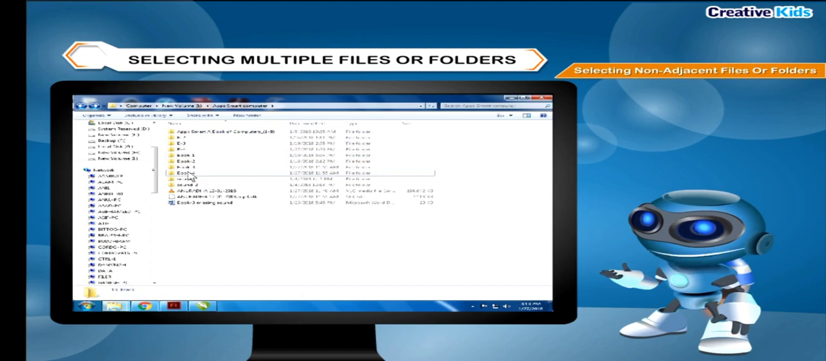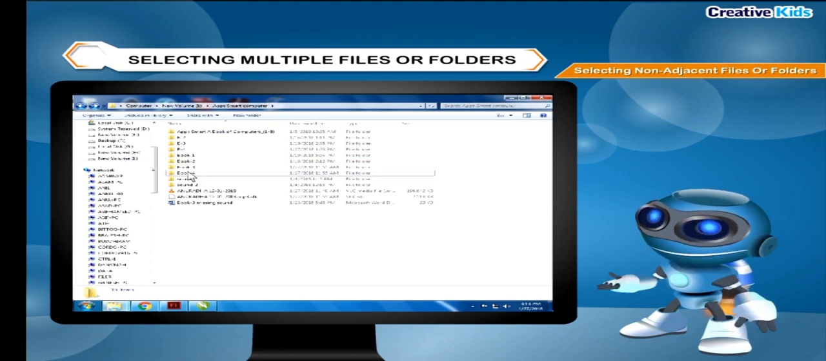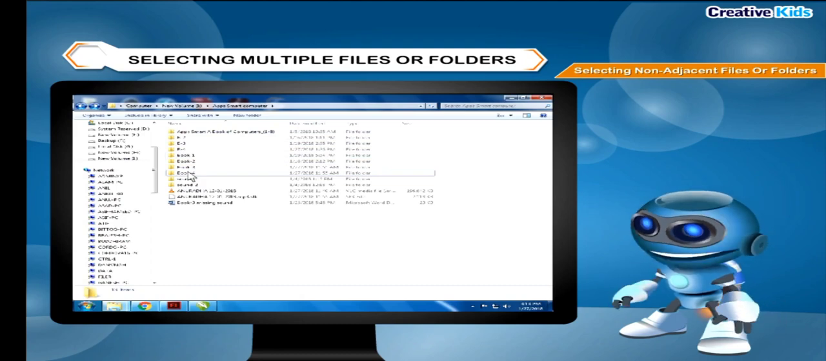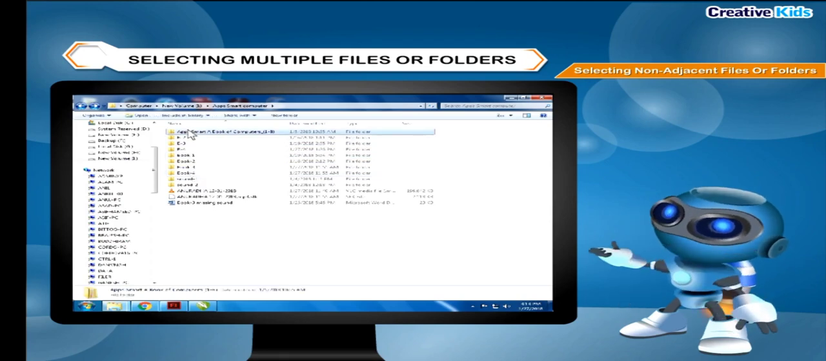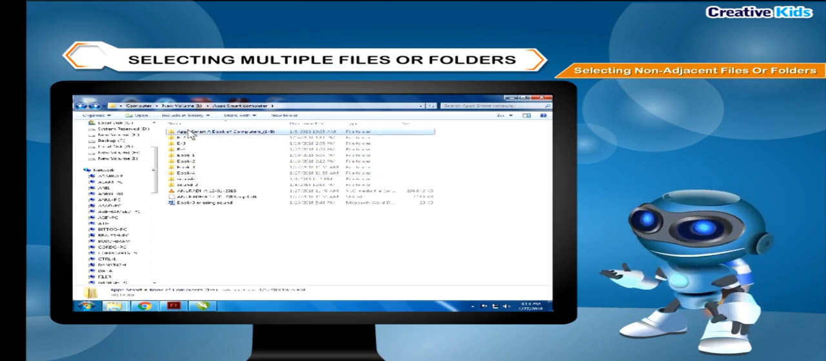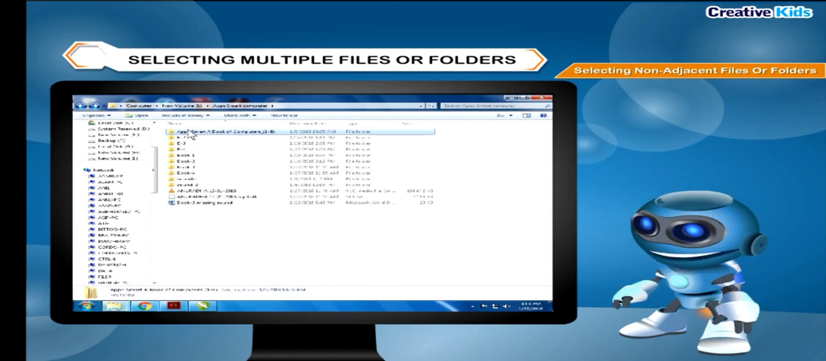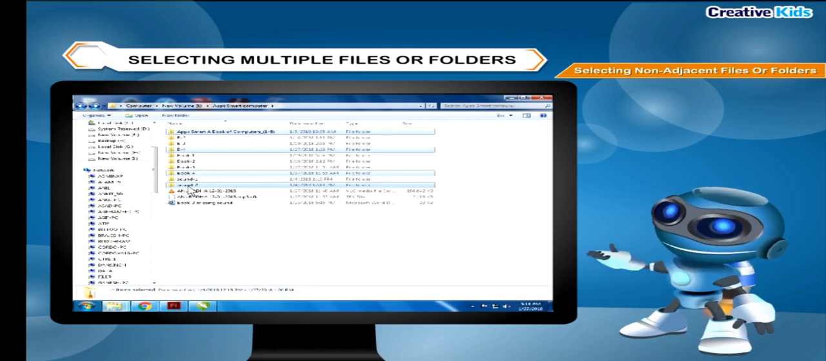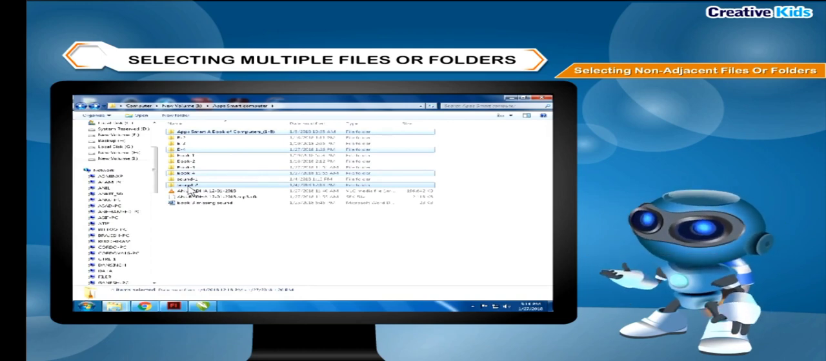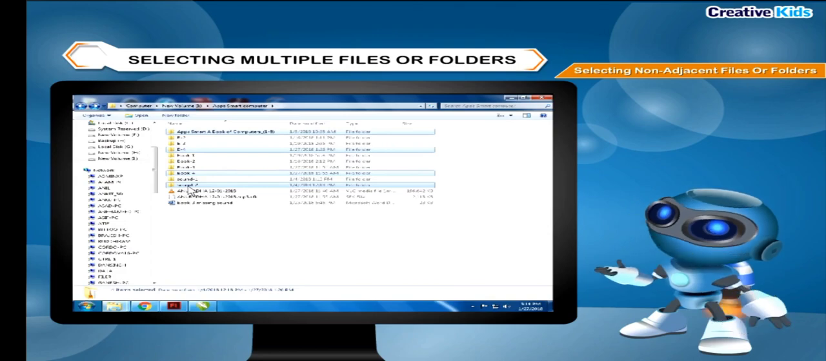Selecting non-adjacent files or folders. To select non-adjacent files or folders, click the first file or folder to be selected. Then hold down the Control key and click on each of the items to be selected. All the non-adjacent files or folders get selected.